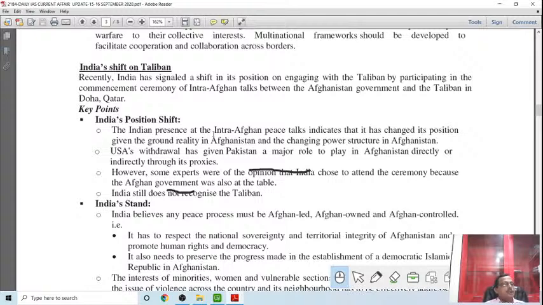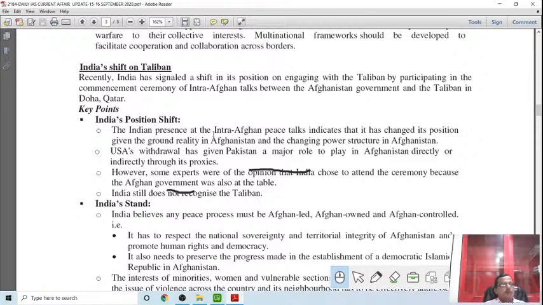Although a civilian government is there, the Taliban forces have again resurged and mobilized, and they are trying to challenge the authority and enhance the threat perception in Afghanistan, creating political instability.